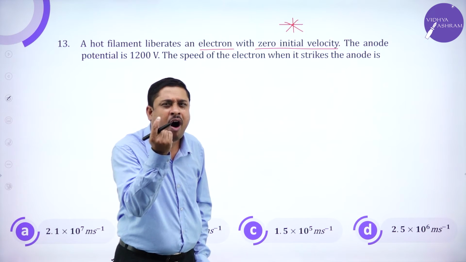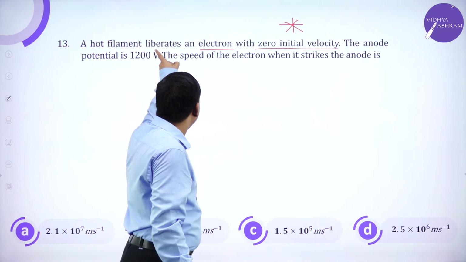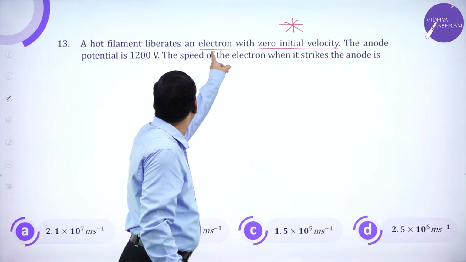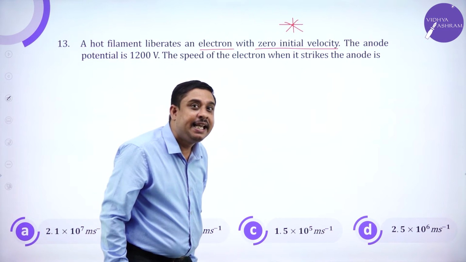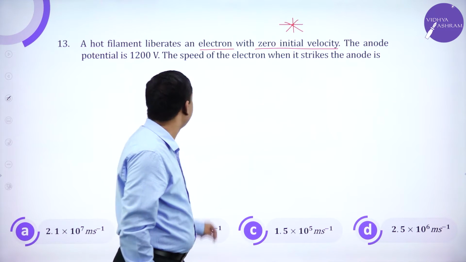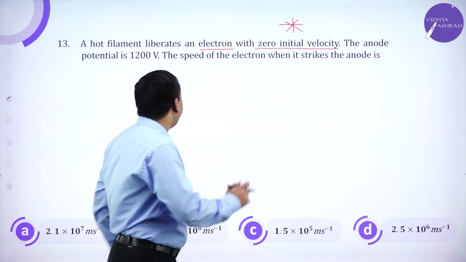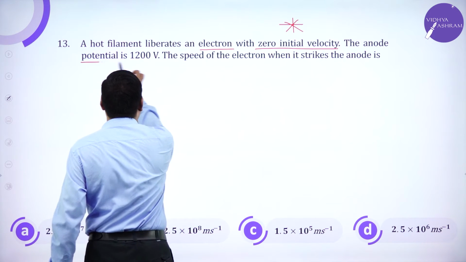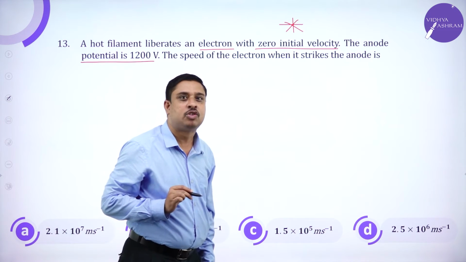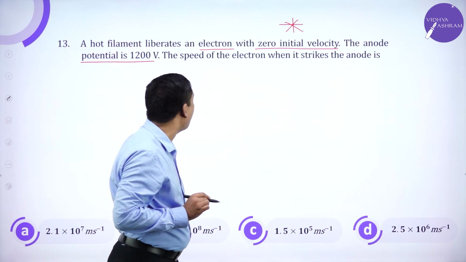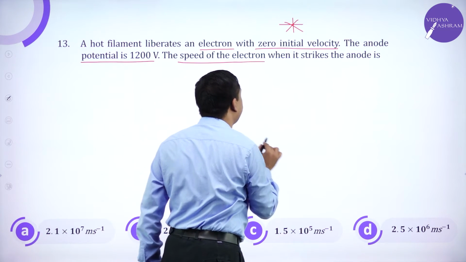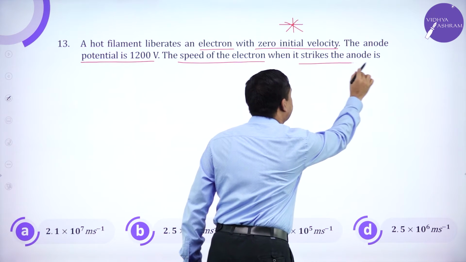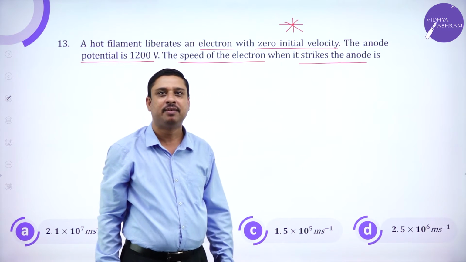There is a hot filament which is liberating an electron with zero initial velocity. The anode potential is 1200 volts. Then what is the speed of the electron when it strikes the anode?